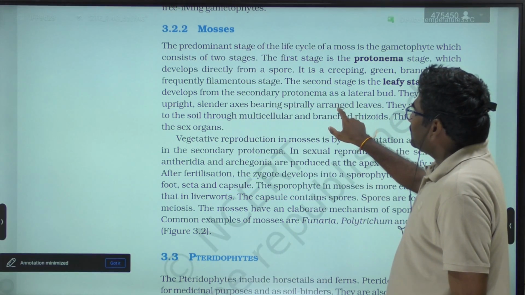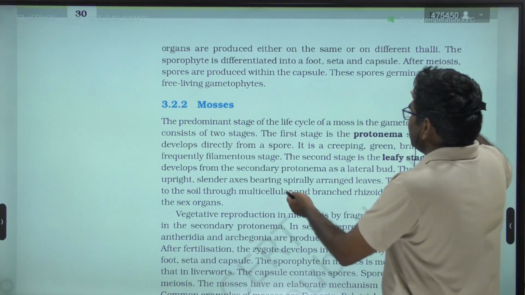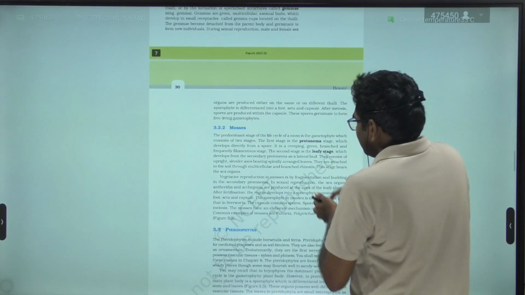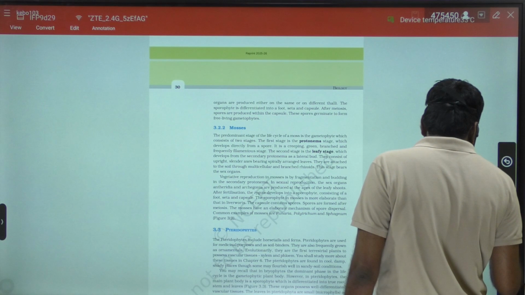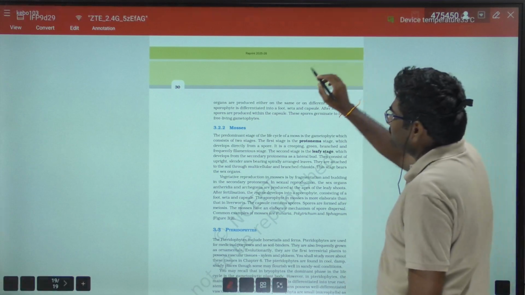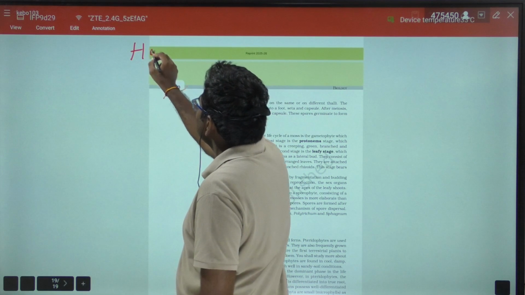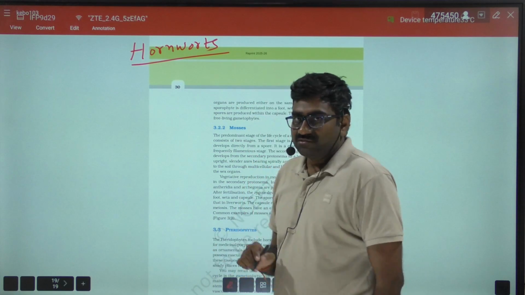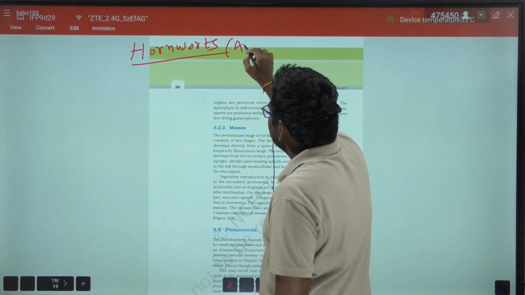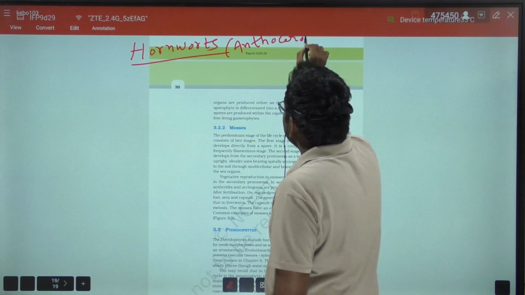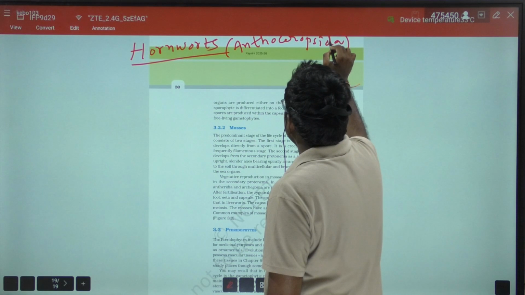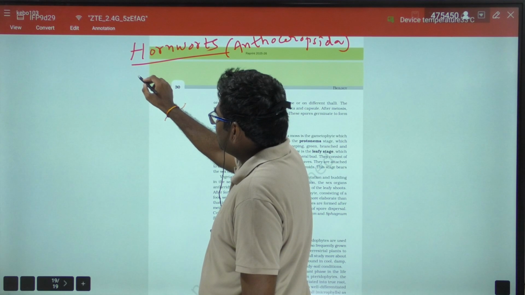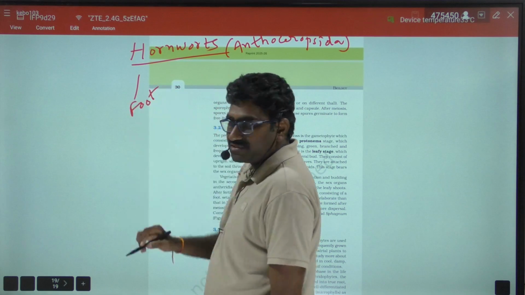And another class, as I said, the third class is hornworts. Hornworts are also known as Anthocerotopsida. Here the sporophyte bears a foot instead of seta.